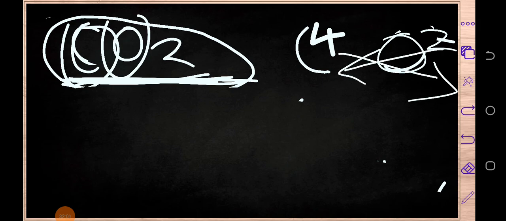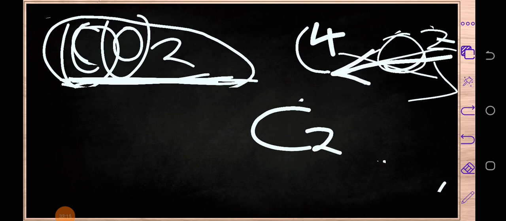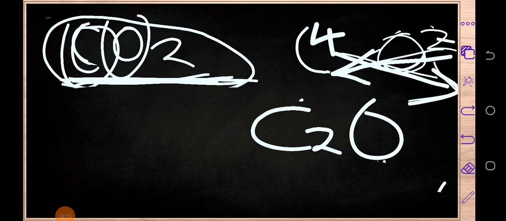I hope you are seeing that. So if you swap, you will find that what you are going to have is carbon with these 2, and also oxygen with these 4. I hope you are seeing it.